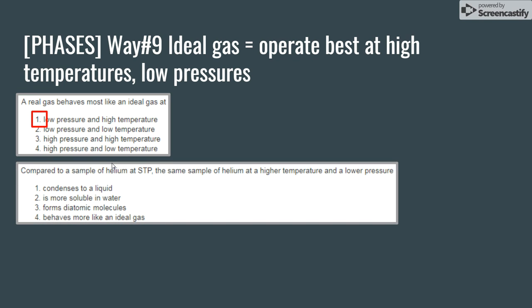Compared to a sample of helium at standard temperature and pressure, STP, the same sample of helium at a higher temperature and a lower pressure... If you see high temperatures, low pressure, you should be thinking ideal gas behavior. So the answer choice has to be 4.